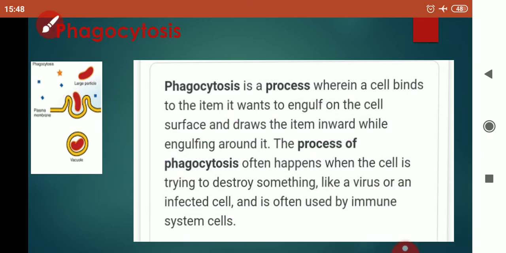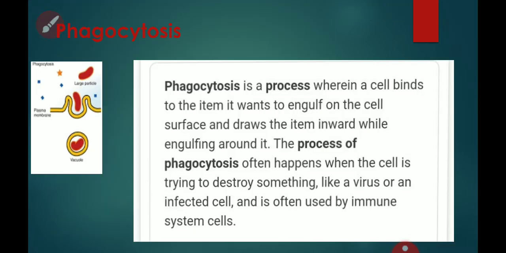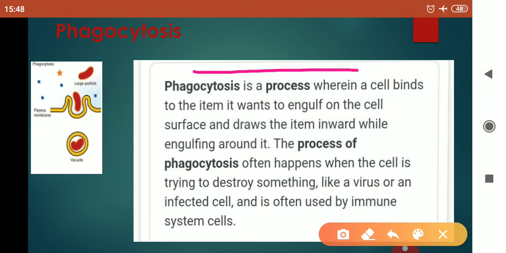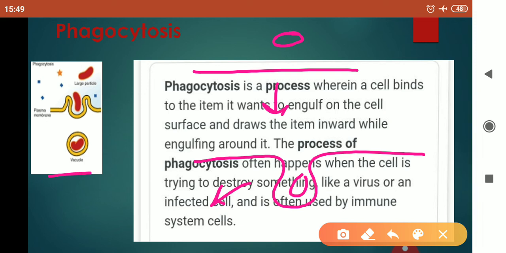Now, take a look here. Suppose this is the plasma membrane, and the item or a bacteria or a virus is present here. Then you can see that this wall will invaginate itself like this, and the food particle will enter inside this. Now this wall will again attain its structure, and the vacuole will move having the food particle in it. This is how the phagocytosis starts.